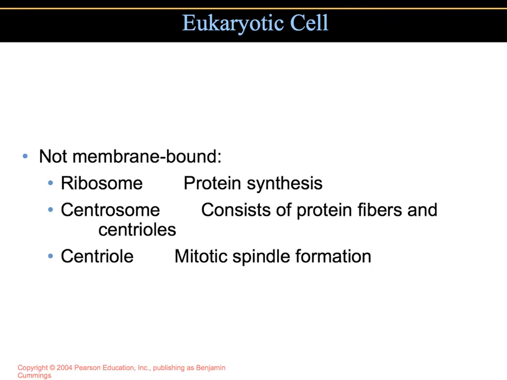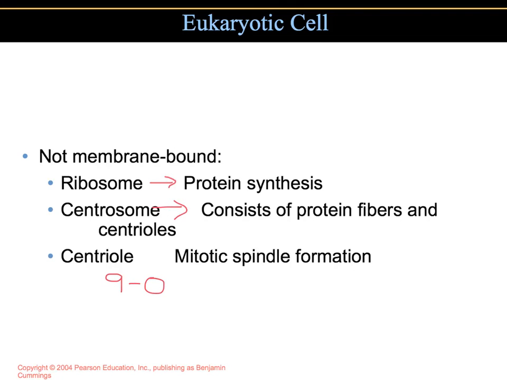There are some structures within the eukaryotic cell that are not bound by a membrane. One is the ribosome, which is responsible for protein synthesis. Then there are also the centrosomes, which are located near the nucleus, and these consist of protein fibers and centrioles. The centrioles have what we call a 9-0 arrangement, or a 9-0 array.